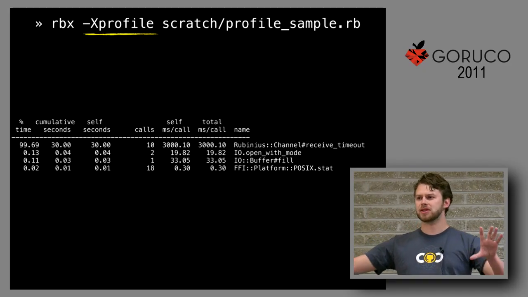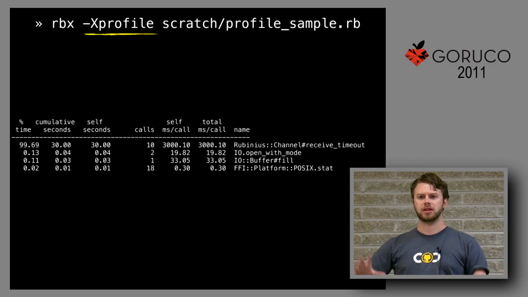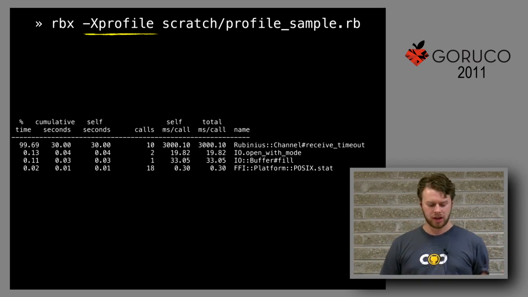Can everybody see this okay? I was hoping this wasn't too small. Everyone, raise your hand if you can't read this okay. Okay, there's people in the back. All right, move forward.